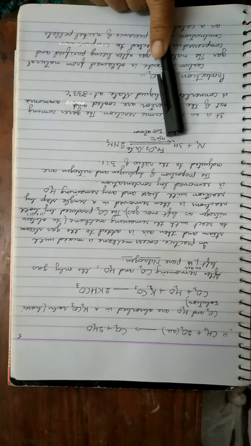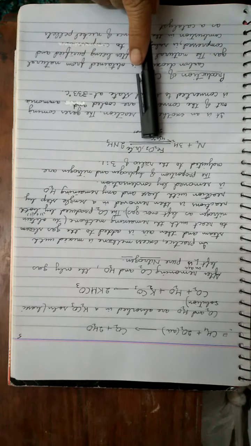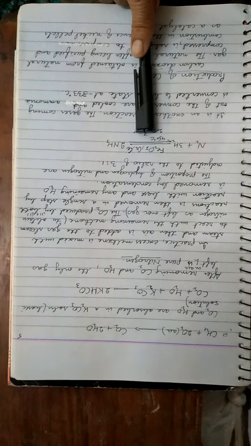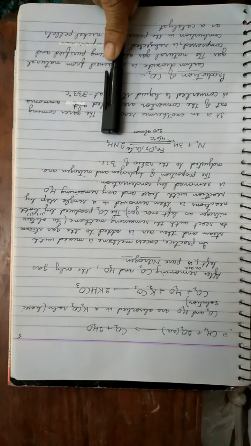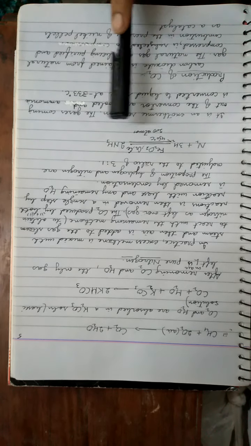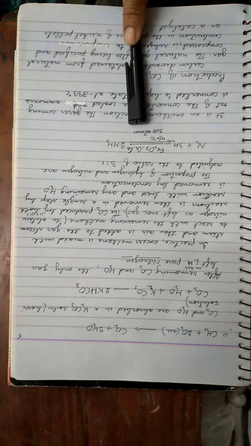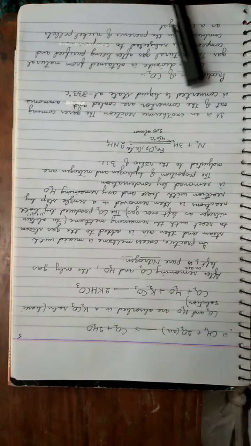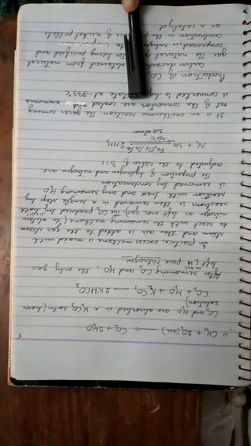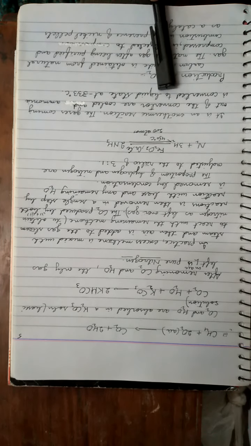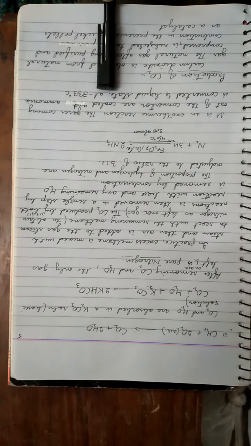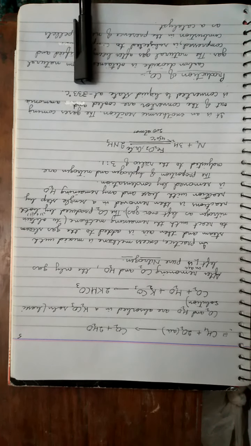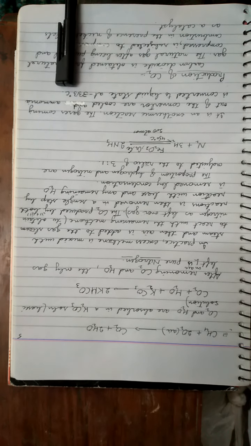Nitrogen reacts with hydrogen and will give you ammonia. These are the catalysts: iron oxide, chromium and cerium. The optimum temperature required for the formation of ammonia is 450 degrees Celsius and 200 atmospheric pressure. Formation of ammonia is an exothermic reaction, and gases coming out of the converter are cooled, and ammonia is converted to liquid state, as we require liquid ammonia for the formation of urea. The liquid state temperature will be minus 33.3 degrees Celsius.